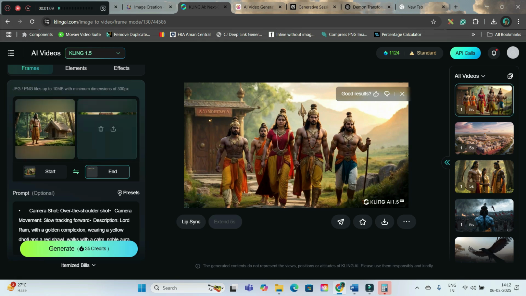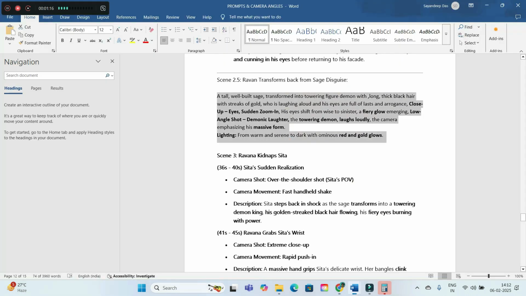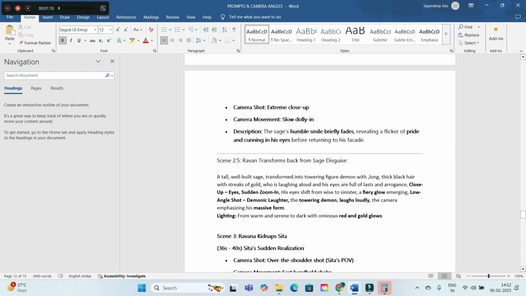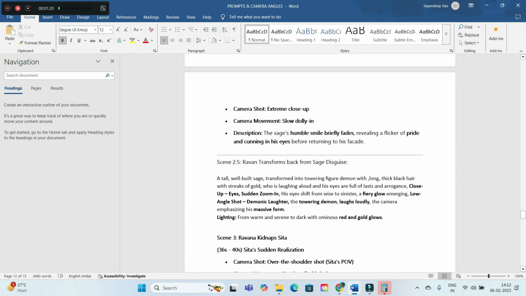Now how have I made these images? Those prompts are already there in this document. As I'm telling you, if you're absolute amateur, please claim this document by typing prompt in the comment. Please bear with me, I might take a little time to send you the downloadable file.